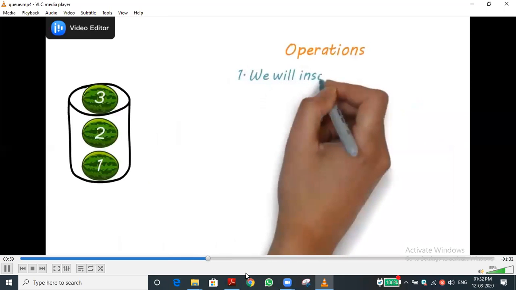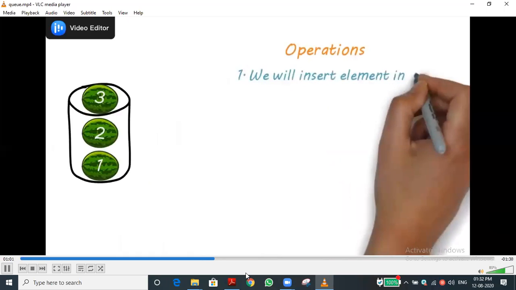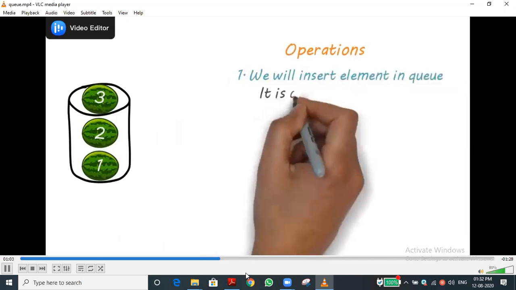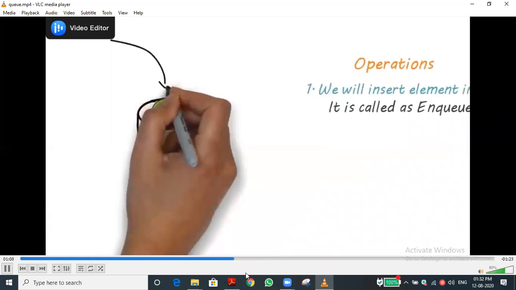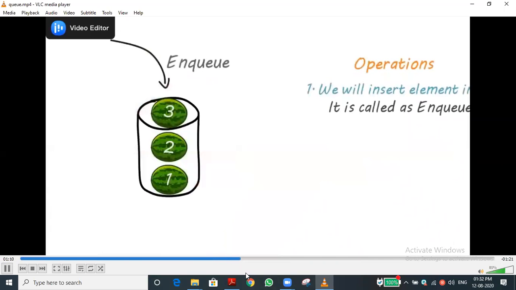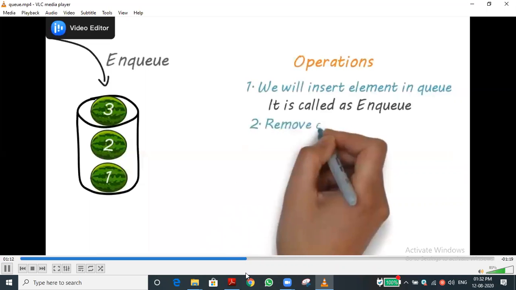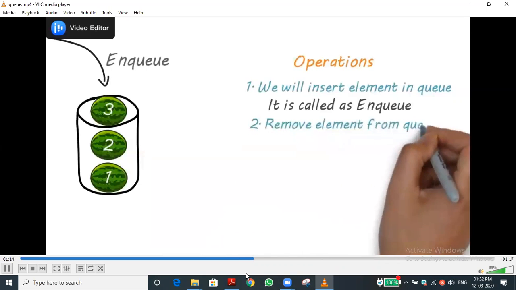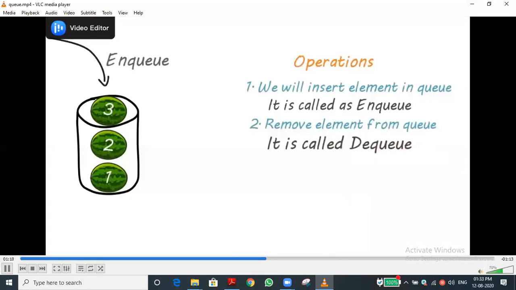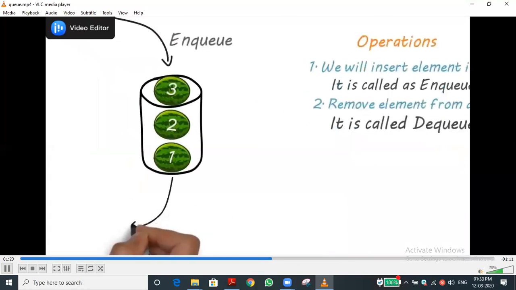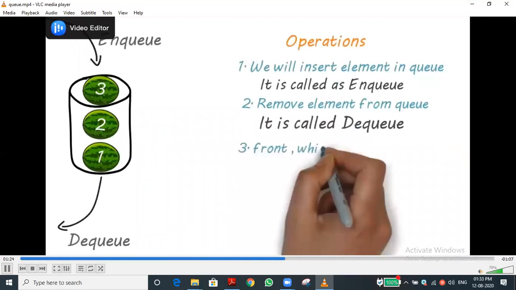This is called NQ, adding the element. Let you see the video. You can easily understand. NQ means adding the element into the queue. Removing the element from the queue is called DQ. NQ is adding, DQ means removing the element from the queue.